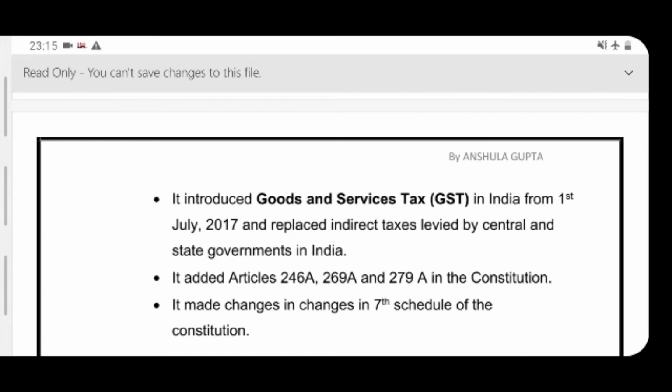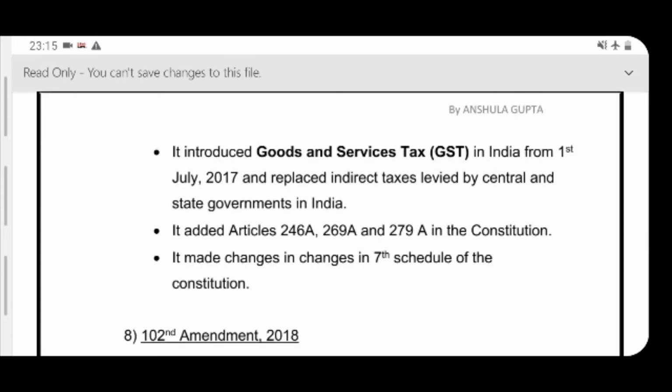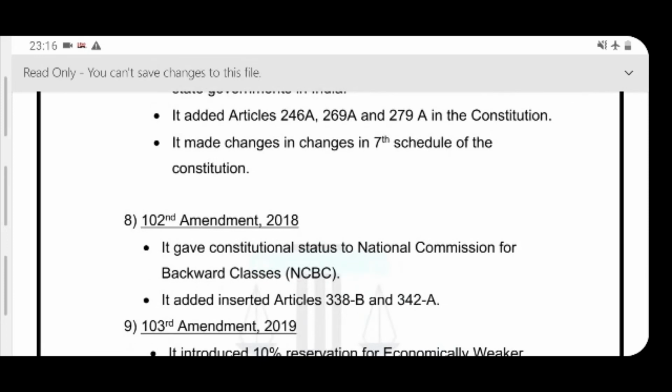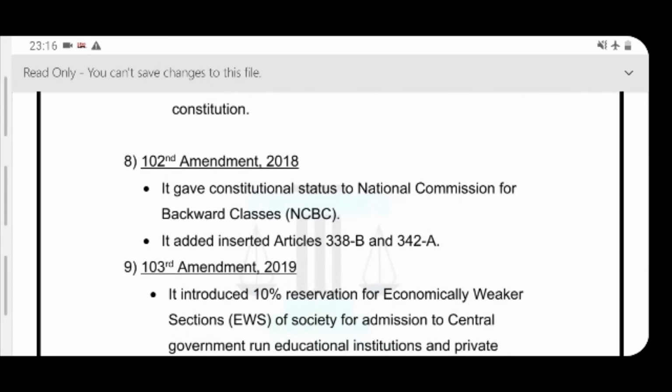In the 7th Schedule, the distribution of powers between the Centre and the state is given. Three lists are given: the Union List, State List and Concurrent List. Accordingly, a few changes in the entries of these lists were made in accordance with the newly added Goods and Services Tax. Now, the next important amendment is the 102nd Amendment, 2018. It gave constitutional status to the National Commission for Backward Classes and added 2 new articles, 338B and 342A.